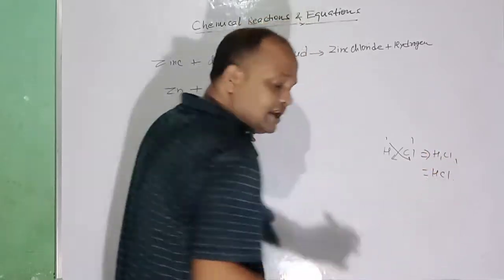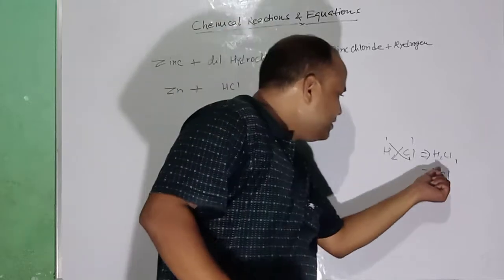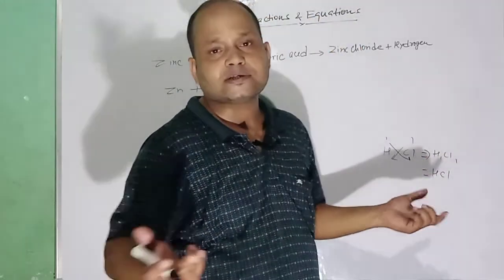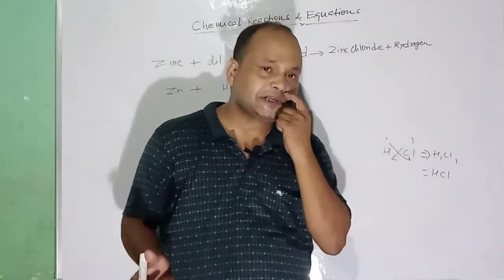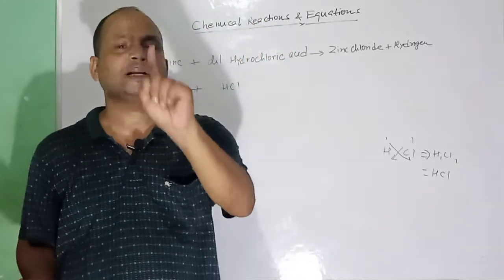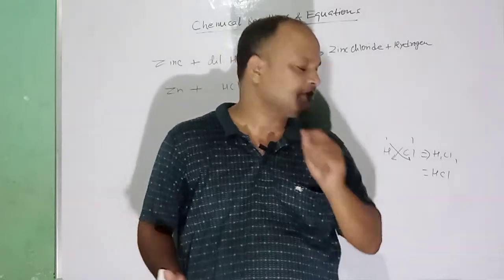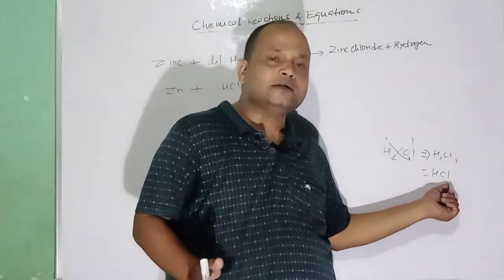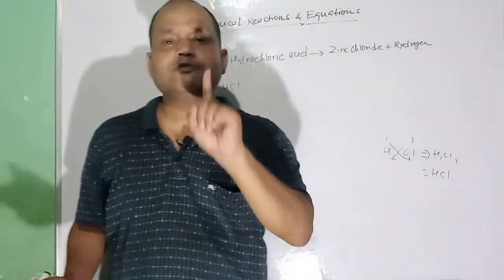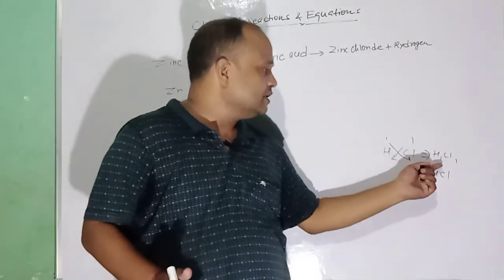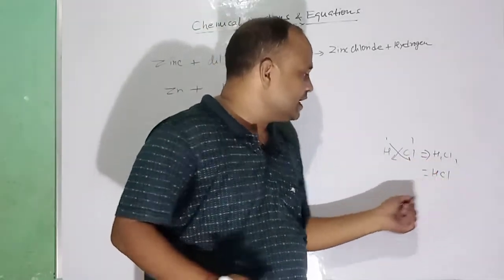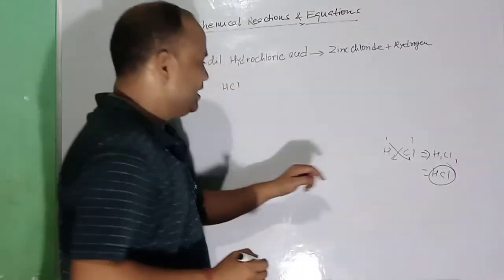Now you may ask, sir, why we should not write 1? It is not needed, because every symbol represents one atom. So the symbol H for hydrogen represents one atom of hydrogen, and the symbol Cl represents one atom of chlorine. So it is not required to write 1. That is why the formula of hydrochloric acid is HCl.